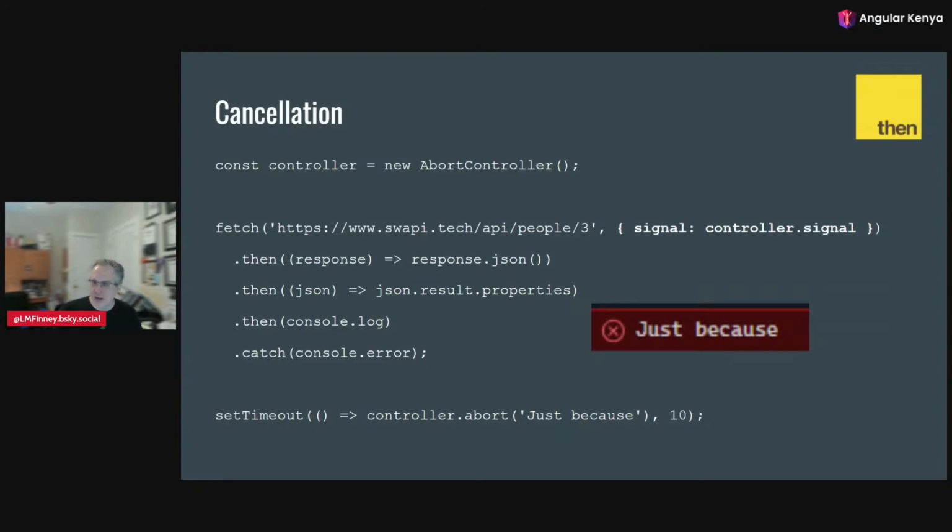We also have cancellation, but not with promises by themselves. It's only in certain circumstances, but fetch is one of those, where we can use something called an abort controller to cancel our fetch. This is not something that promises usually have, but in this case it does. So we can pass into our fetch call, in addition to the URL, a signal that comes from the abort controller.